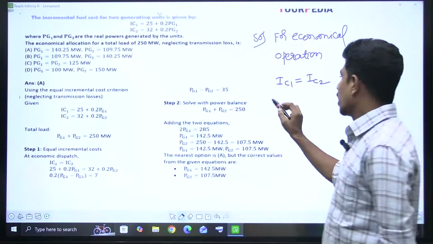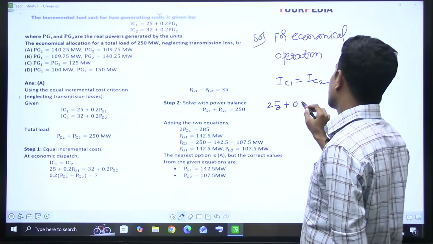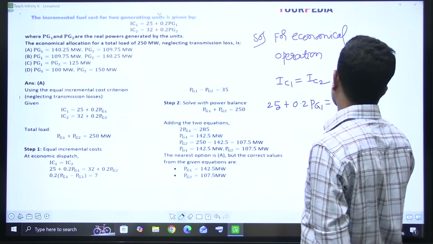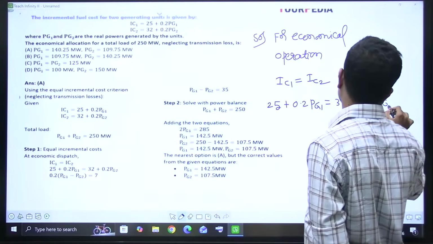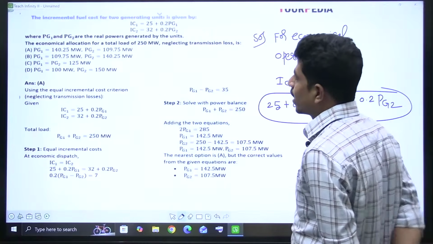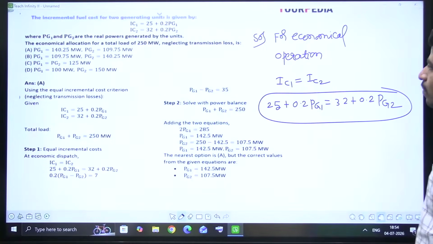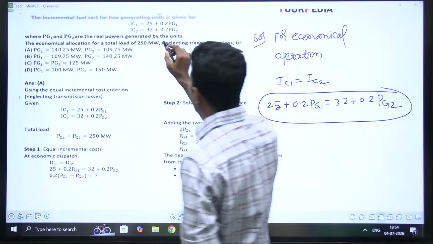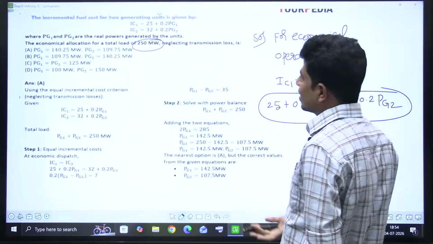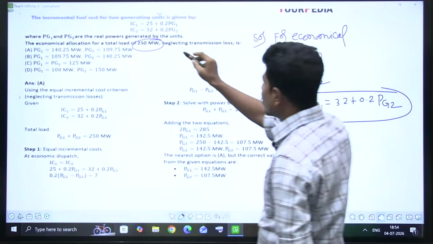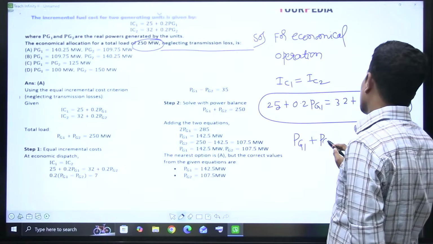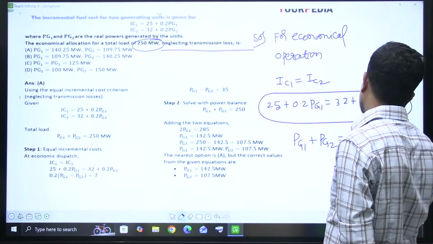Now let's do that. 25 plus 0.2 Pg1 is equal to 32 plus 0.2 Pg2, right? This is one equation we got. Another: he is asking for the economical allocation for a total load of 250 megawatts. Total load of 250 megawatts means total generation, if losses are neglected, and he mentioned neglecting transmission line loss. So Pg1 plus Pg2 is equal to 250 megawatts.